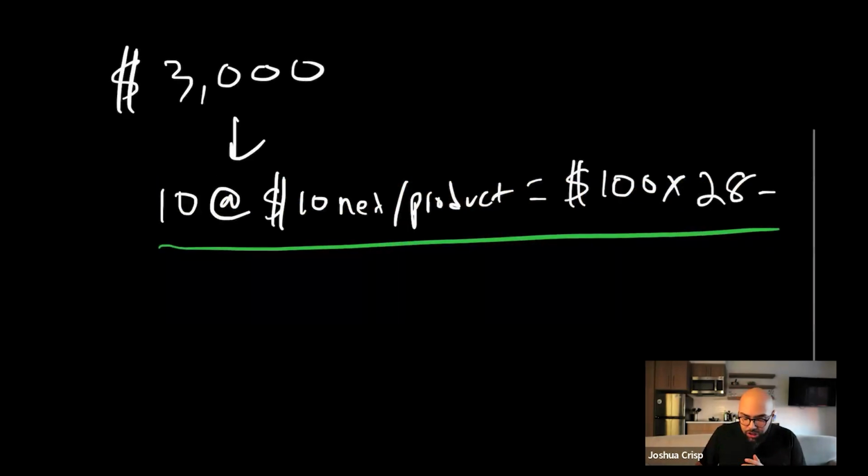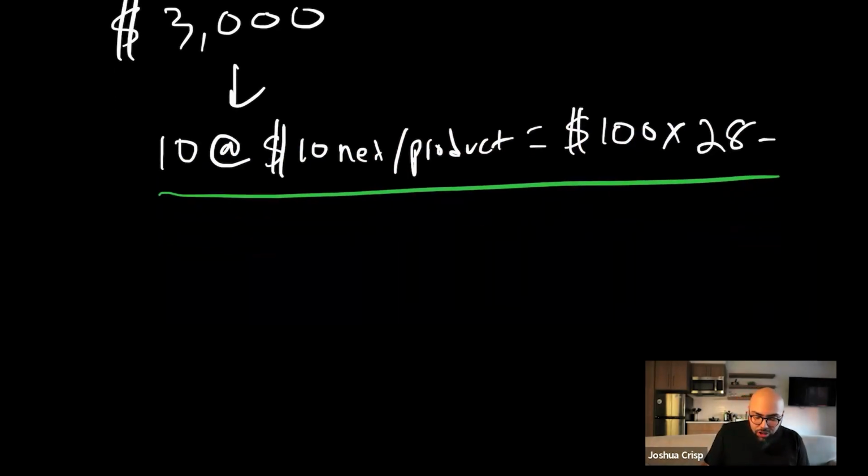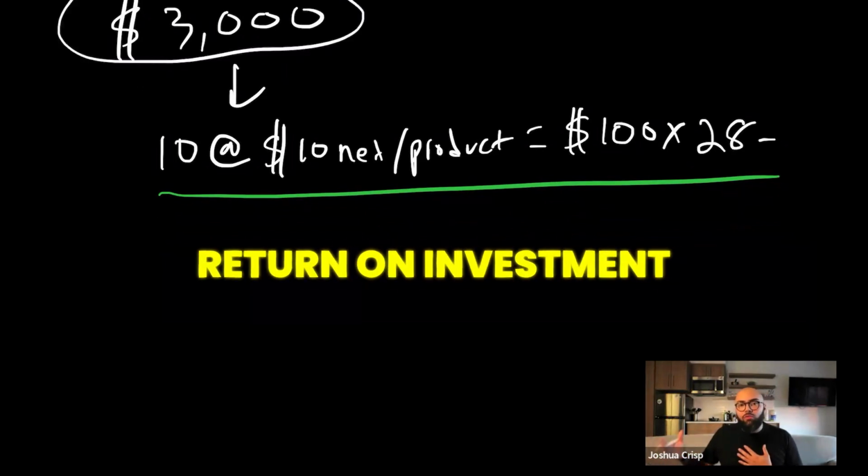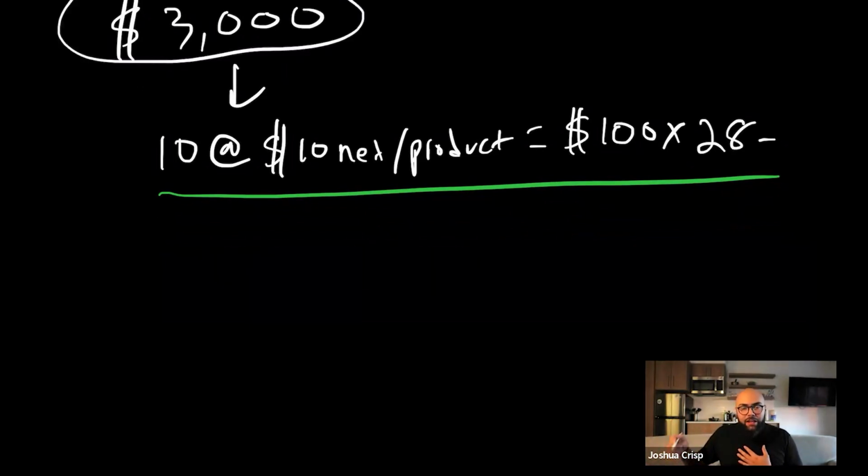And the reason why I want you to understand this is because the amount that you're gonna make here determines the amount that you have to invest. And if you look at ROI, return on investment, investment comes last because there has to be an investment in order to be returned upon. You can't make a return without an investment. So now let's say that we want to make $3,000. We know we need to sell 10 products per day at $10 net profit. Well, how can I do the quick math?